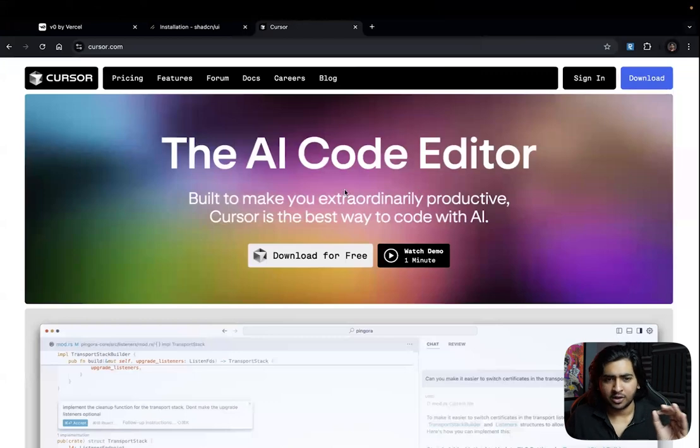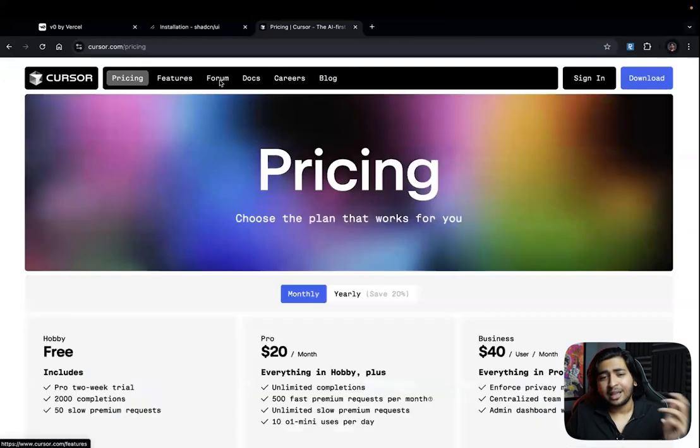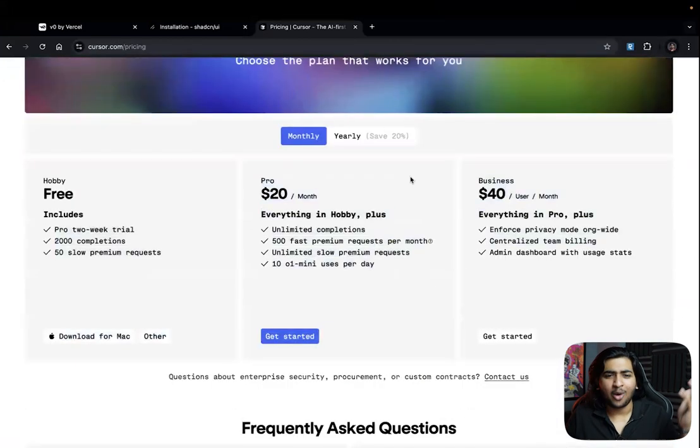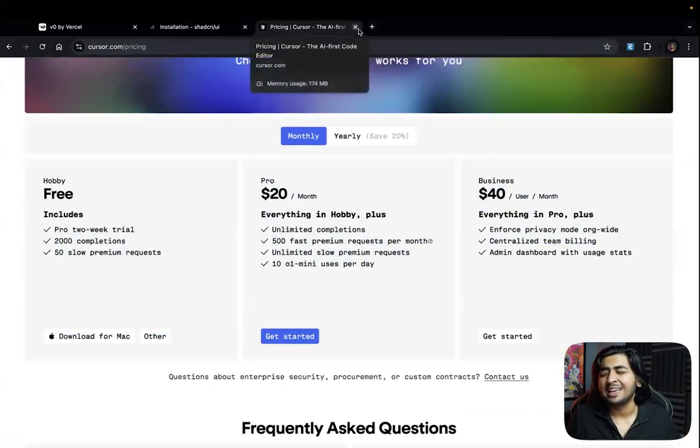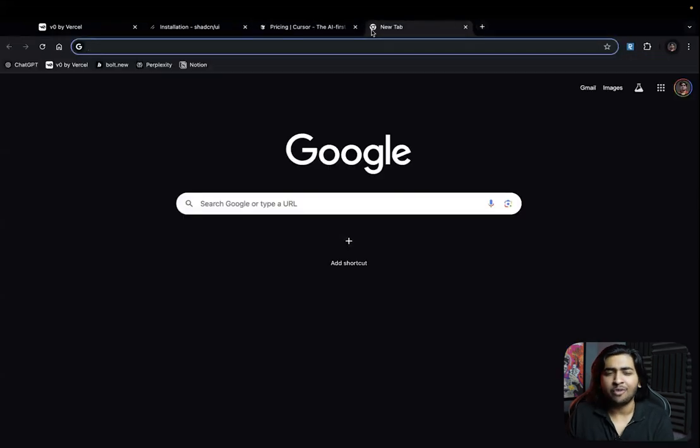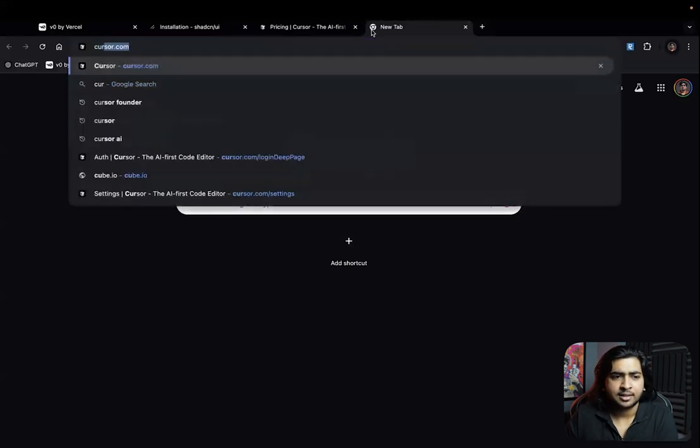Let's just go to Cursor, right? So right now I've just downloaded this for free, but there's pricing also. Honestly, I just create a new Google account every time I run out of credits. That's what I'm going to do. I think they've raised around $50 million, so not paying them $20 wouldn't make a lot of sense. And also don't share this with anyone, right? Just keep this a secret, all right? We don't want them to know this.